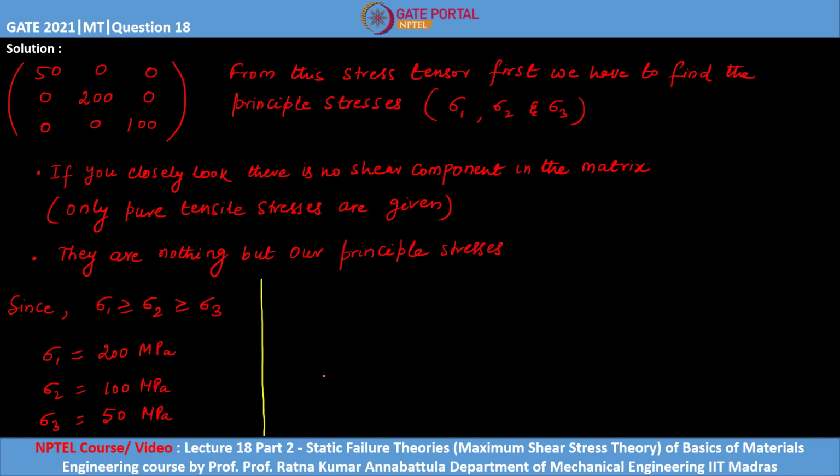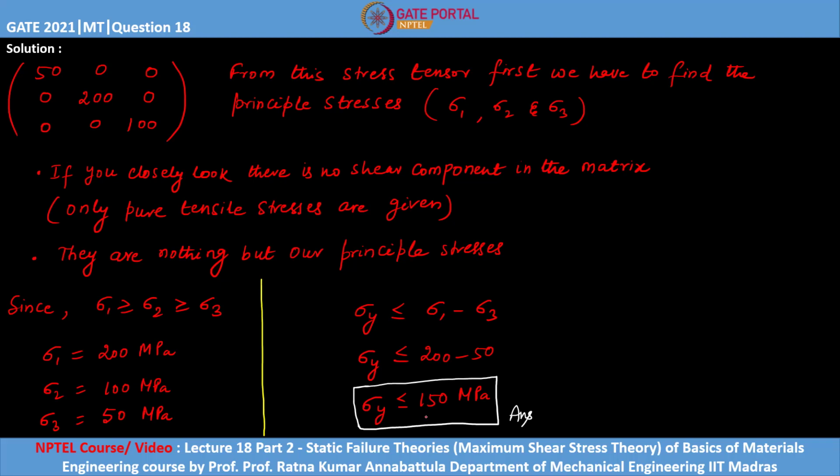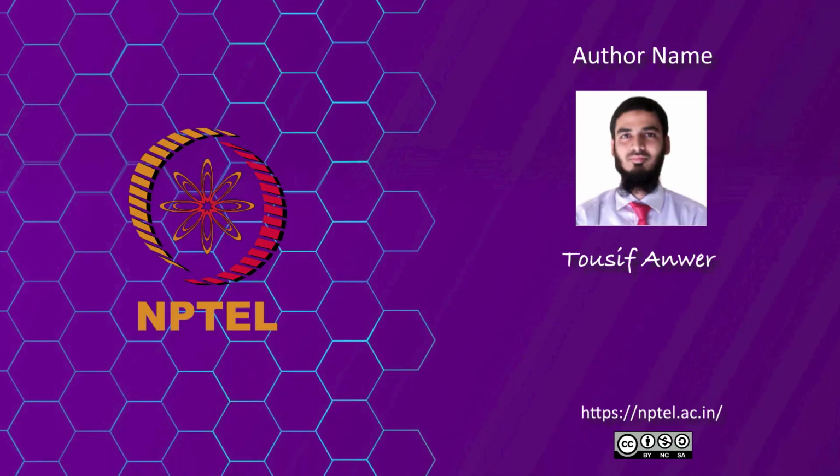Now from the Tresca criteria, which says sigma y should be less than or equal to sigma 1 minus sigma 3, we directly put the values of sigma 1 and sigma 3 here. We get sigma y less than or equal to 200 minus 50 megapascal. So finally you will get sigma y less than or equal to 150 megapascal. So the answer for this question will be 150 megapascal. Thank you.